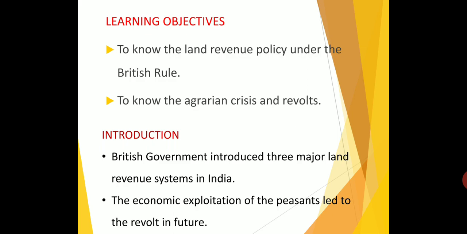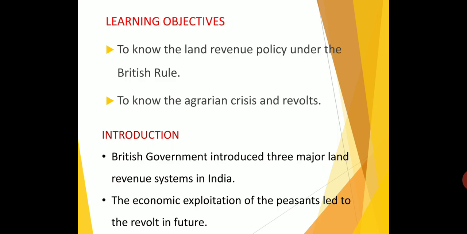Introduction. The British government introduced three major land revenue systems in India. After this land revenue system was introduced, the economic exploitation of the peasants led to the revolt in the future. The peasants started the revolt in India.